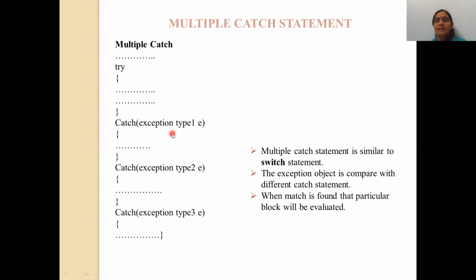All of you know how the switch statement works, which you have already completed in FYBSc. So the exception object E is compared with the different catch statements, and when the match is found, the particular block will be evaluated. So this is very similar to the switch statement.